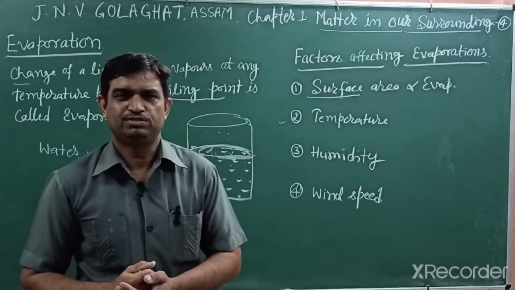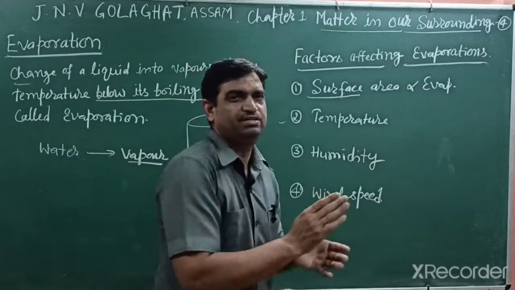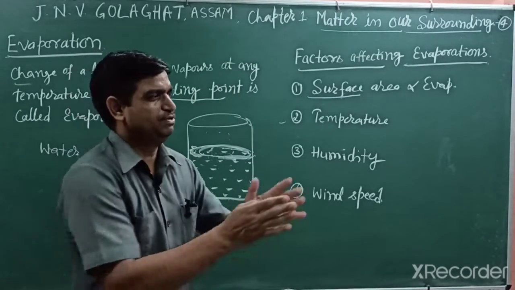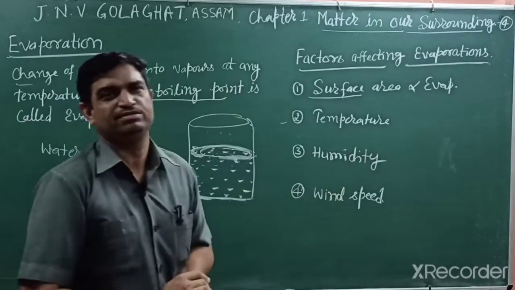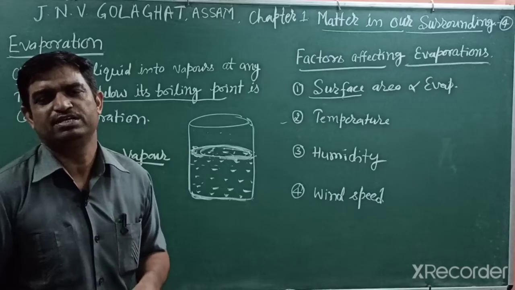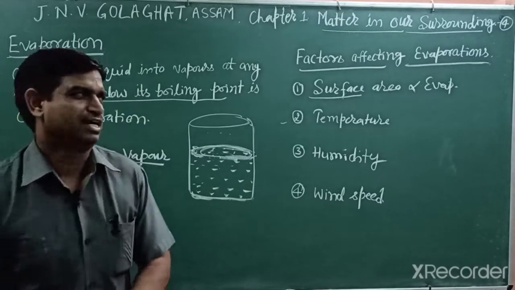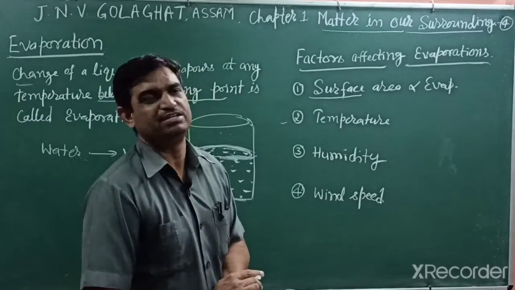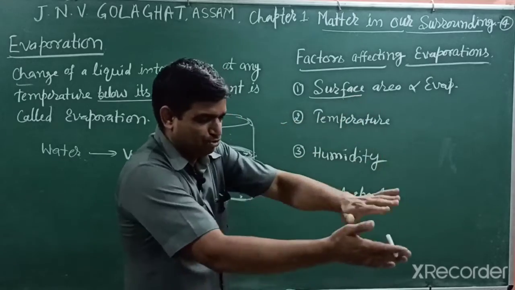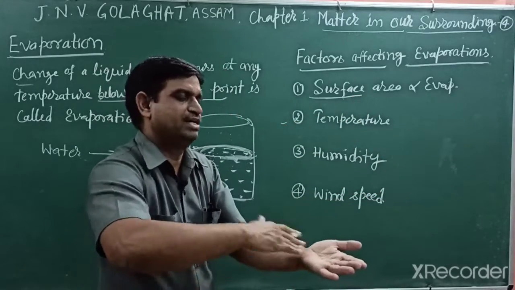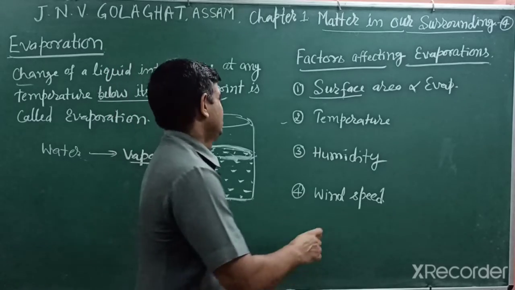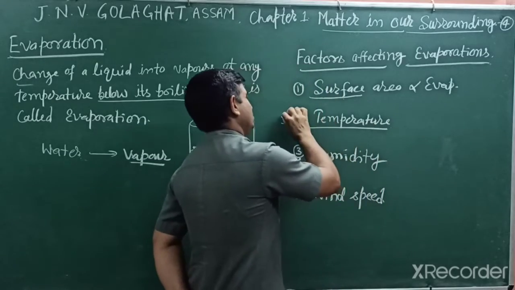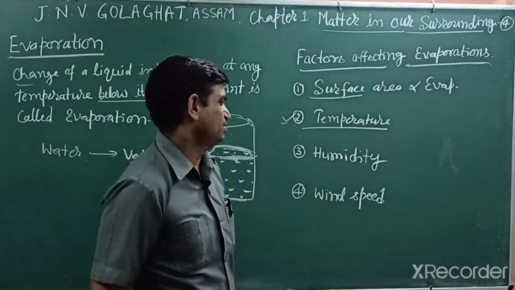Another one is temperature. When we wash our clothes and put them outside to dry, if we put our clothes outside in the heat, they dry more easily than inside. And if we spread our clothes, they easily dry because their surface area increases. If we put them on one wire layer on layer, they do not dry easily. So when temperature increases, evaporation increases. This is also directly proportional. And when temperature decreases, evaporation decreases.